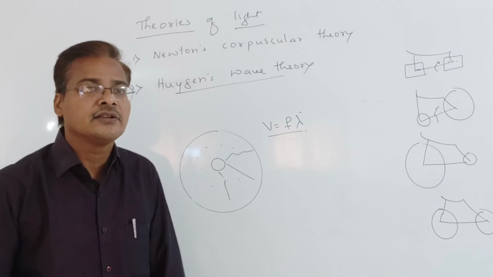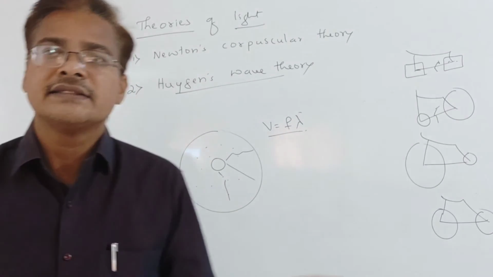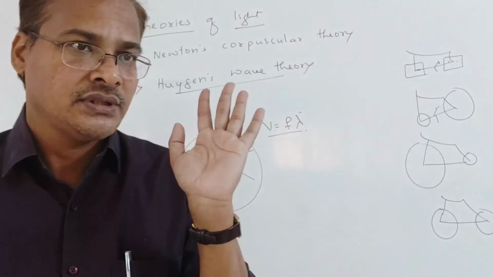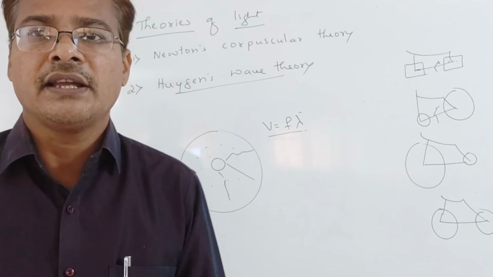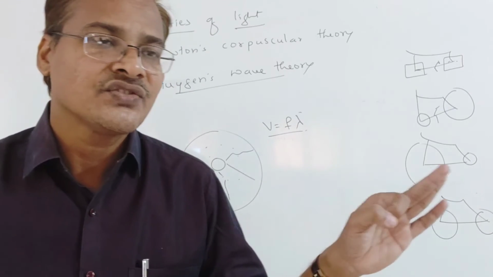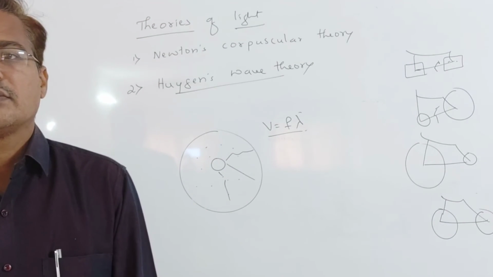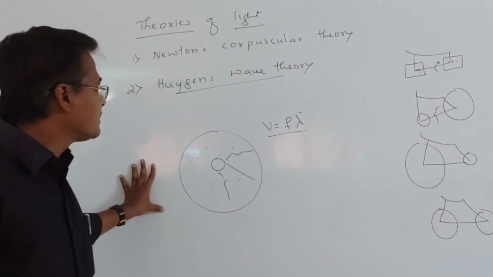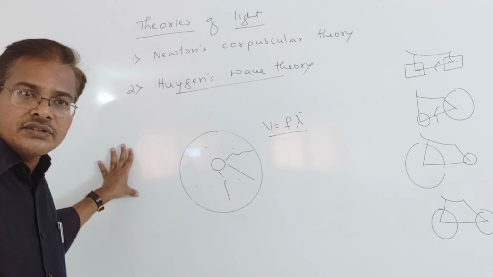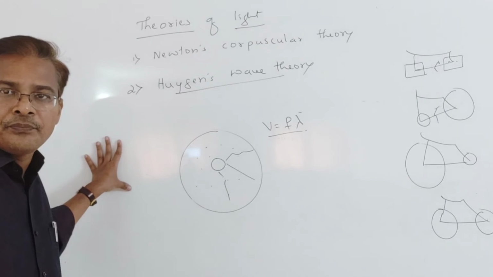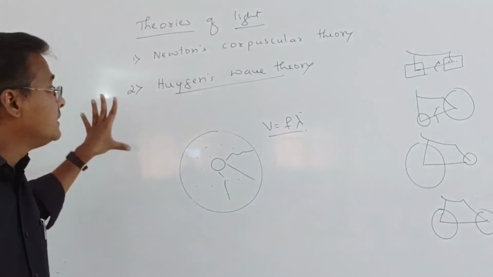But polarization he did not explain clearly, because he himself was saying that light is a longitudinal wave. Then Fresnel says it is not longitudinal, it is transverse in nature. So that is the explanation given by Fresnel. Because of that, for interference and diffraction we use the wave theory, but for polarization we are not going to use it.